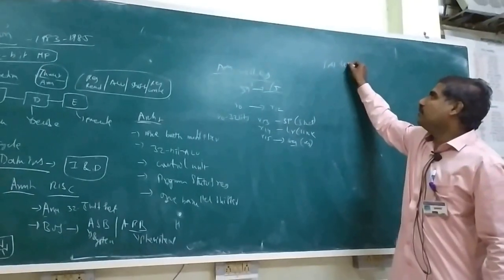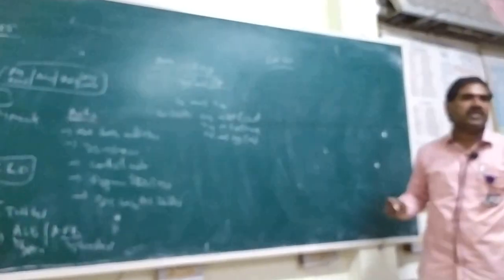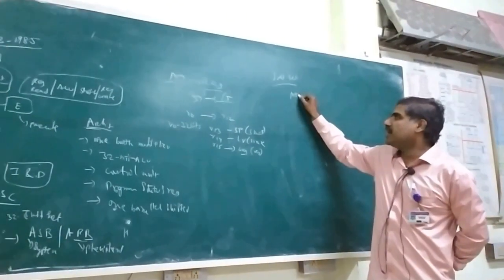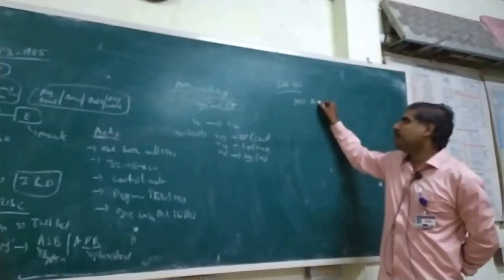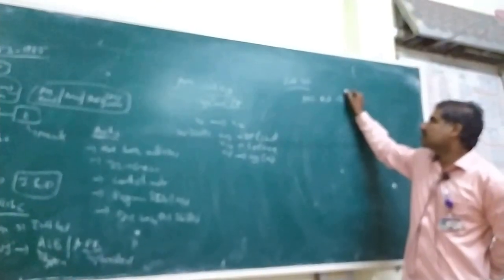ARM mainly depends upon instruction set. What is meant by instruction set? In 8086 we are simply calculating, nothing but A and B, ADD A comma B. We are adding only 2 bits.